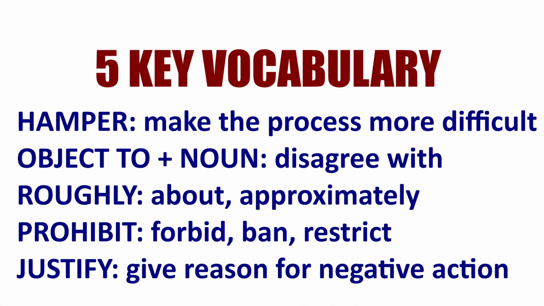So, a quick review, we looked at the words hamper, which is to make it difficult to happen, object to, disagree with, often publicly, roughly as an adjective, like it is roughly $20, it is about, prohibit, which is forbid, ban, restrict, and justify, which is to give a reason for a negative action.